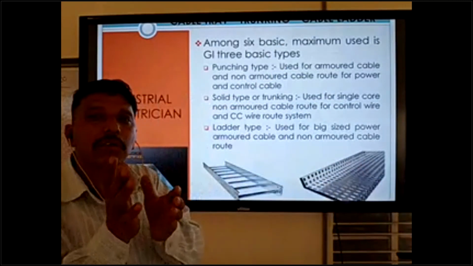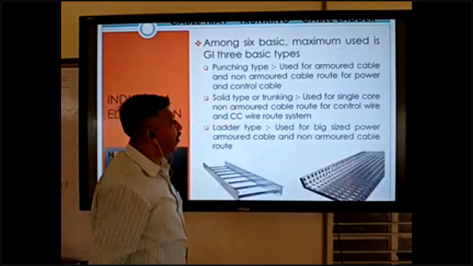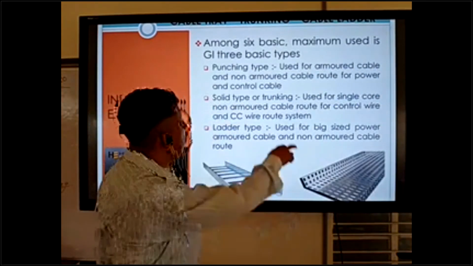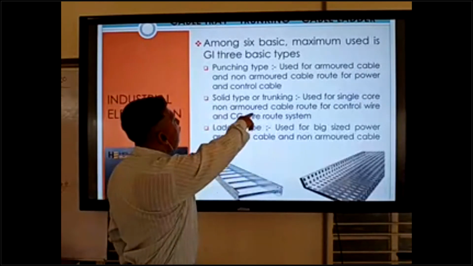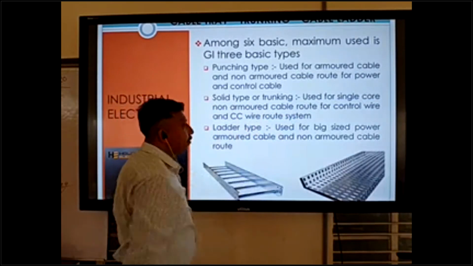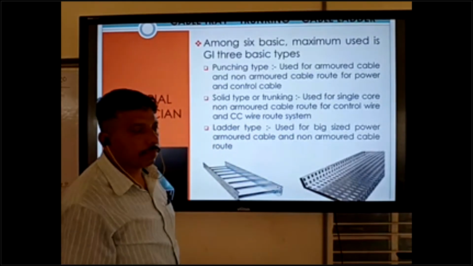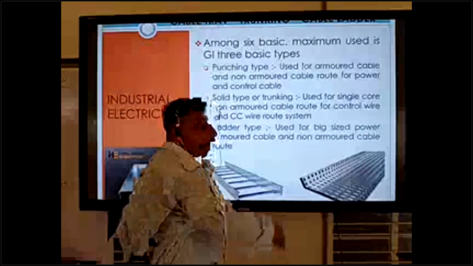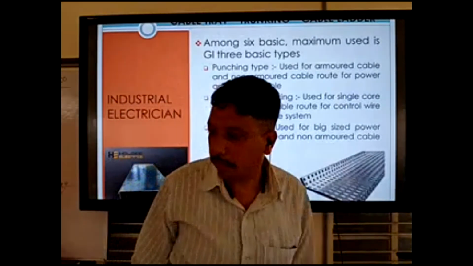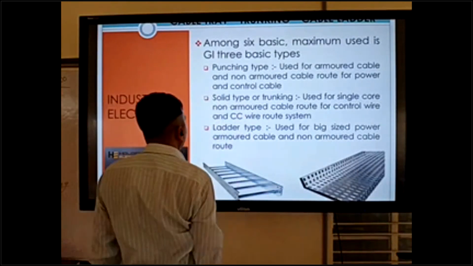These types of wiring cable we can use in solid type route. It is used for single core non-armored cable route for control wire and CCTV wire. The CCTV wire route system we can use in solid type.